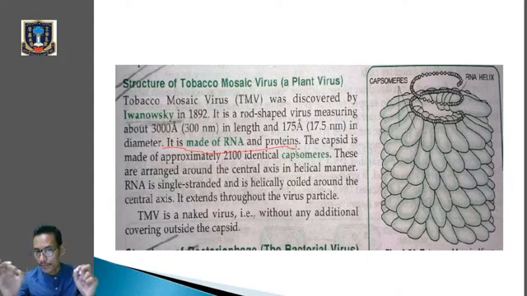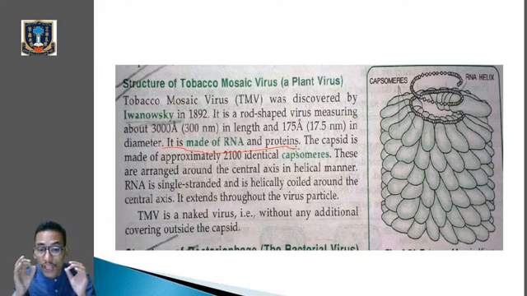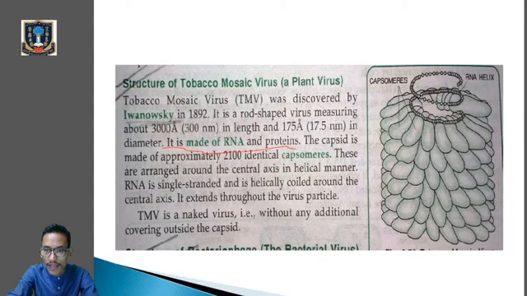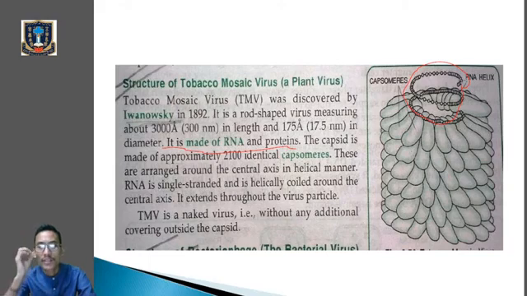Clear? So capsid means the protein coat, and the protein coat in the case of TMV is made up of approximately 2100 identical capsomeres. Capsomere means the protein subunits. Clear? And these capsomeres are arranged around the central axis. Can you see it? They are arranged in a helical manner. So these capsomeres are arranged around the central axis in a helical manner.